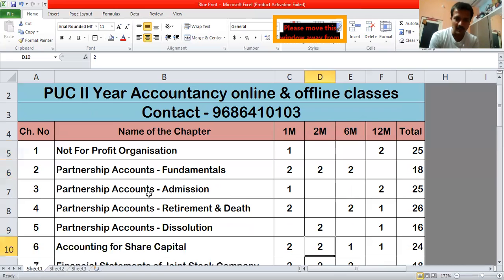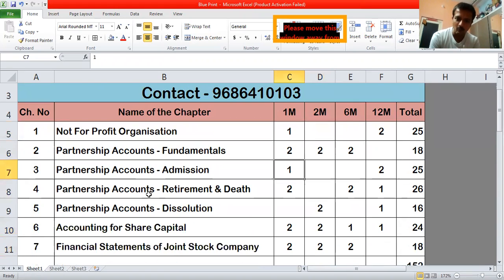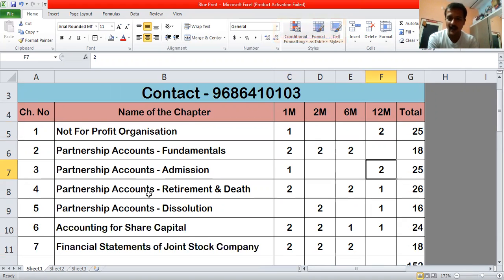Then when it comes to partnership admission, we have only a 1 mark question and we have 2 12 mark questions. What the board has done is, where it has given 2 12 mark questions, it has kept the remaining sections blank, and they have asked only a 1 mark question from those chapters, that is admission and non-profit organization.